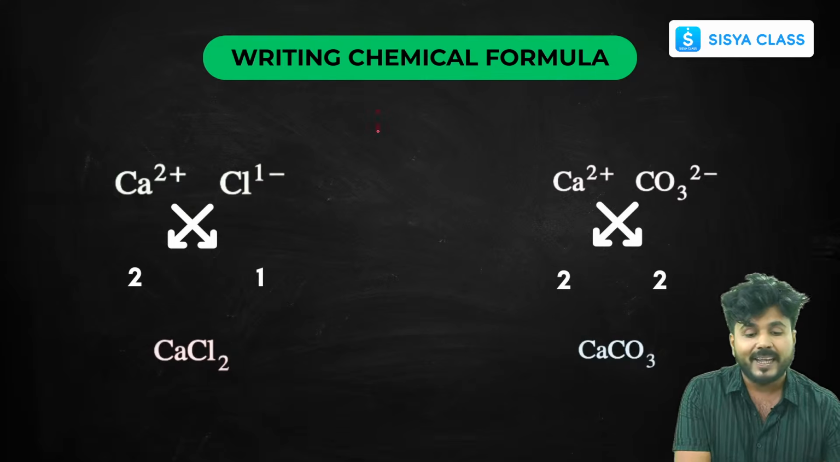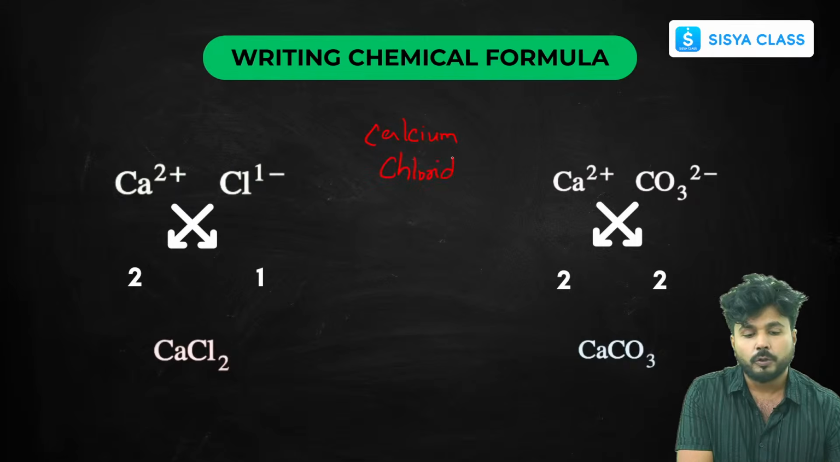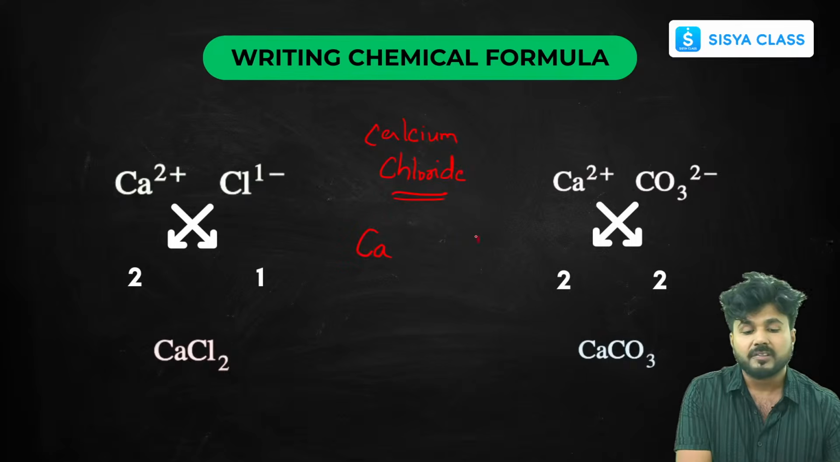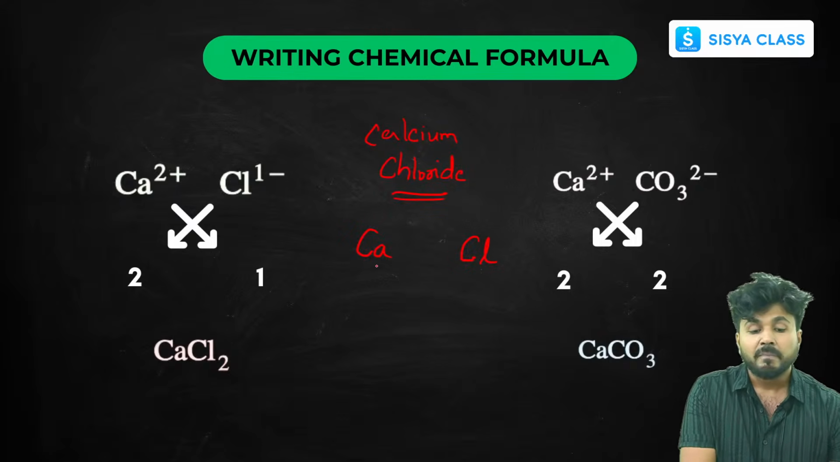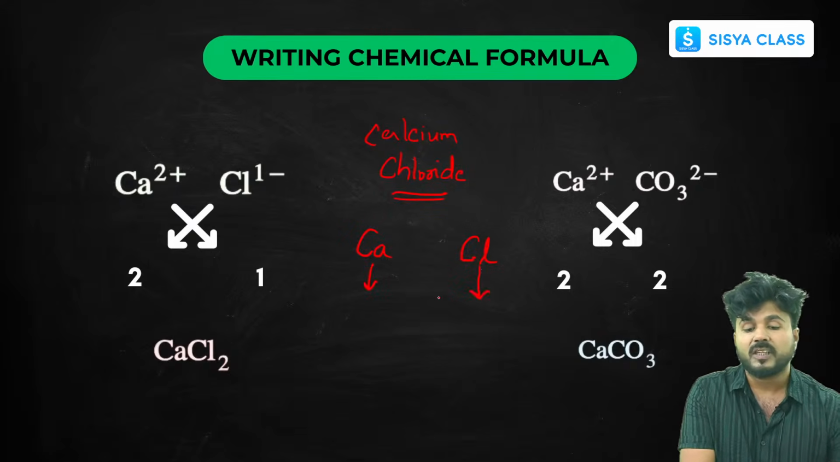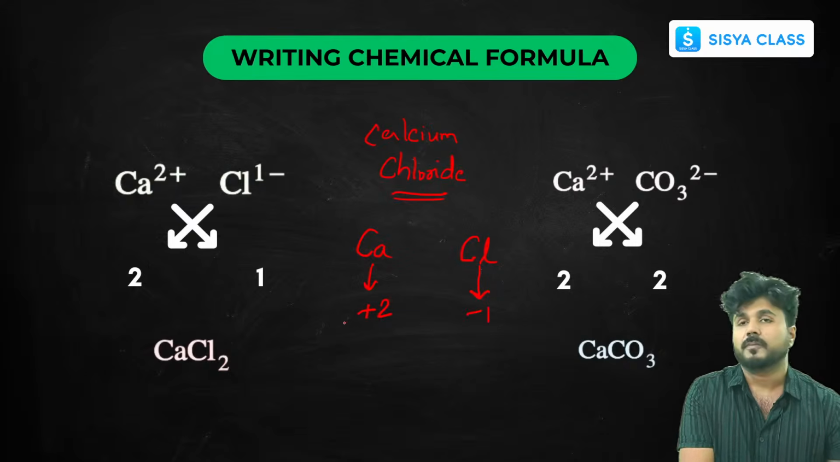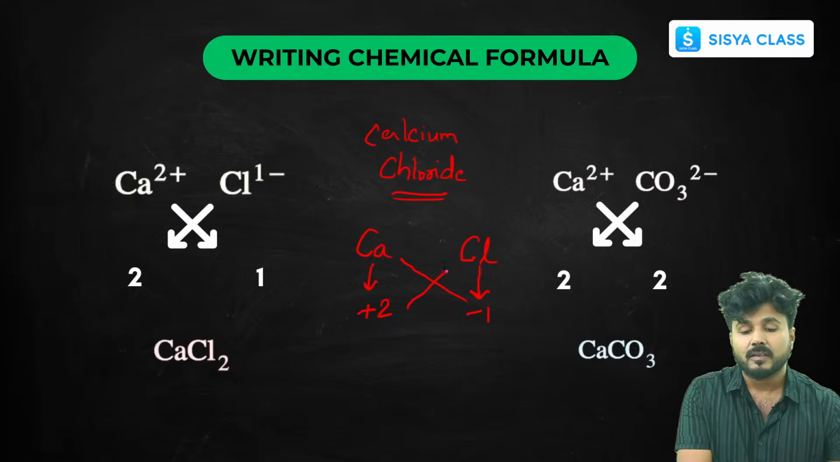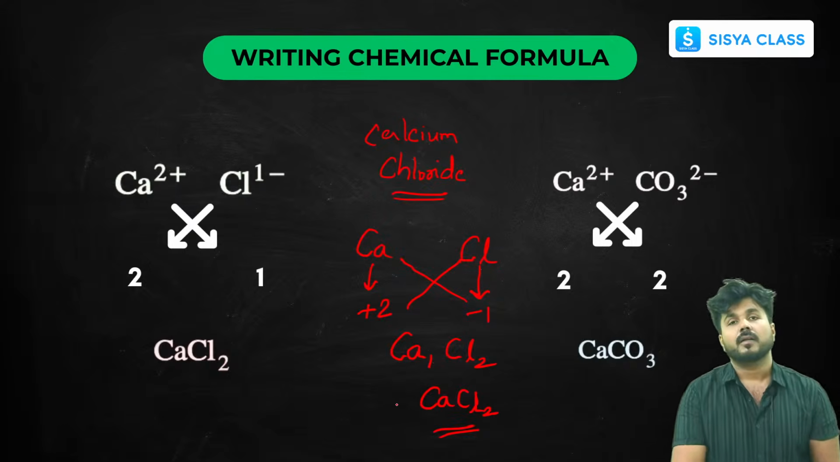If we have to write calcium chloride, I have also shown it through a figure, and I'll also write it here. Just write the symbol of calcium here, and the symbol of chlorine here. Now you must know the valencies of both these elements. The valency of calcium is +2, whereas the valency of chlorine is -1. Now you interchange the valencies, you cross multiply. So here comes Ca1Cl2. So this gives the formula of calcium chloride as CaCl2.